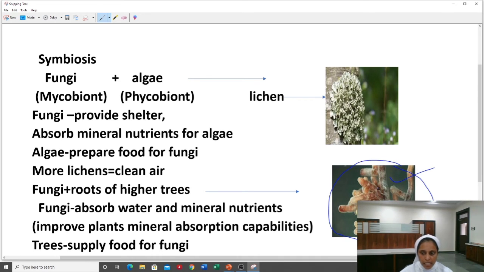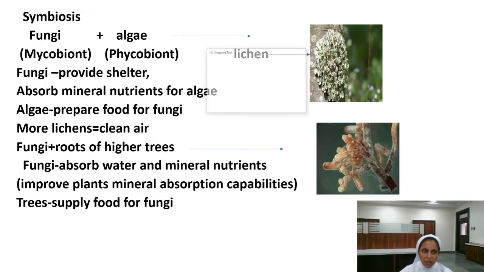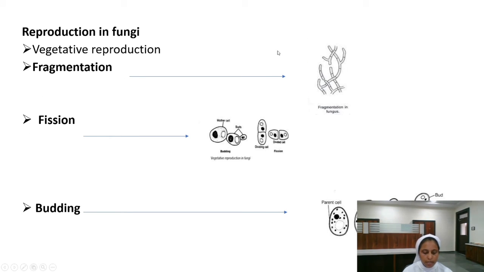If you see pines with stunted growth, that means these pines do not have mycorrhiza. Mycorrhiza has the capability of absorbing nutrients, and in return trees will be providing the food. Actually, just for a little bit of food, poor fungi is doing all these things. So let's move towards the reproduction part in fungi.